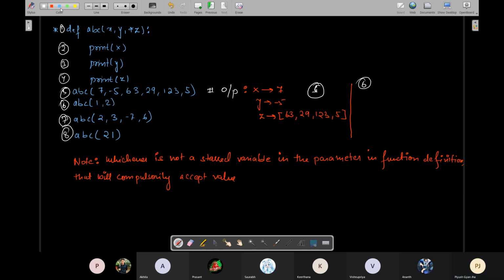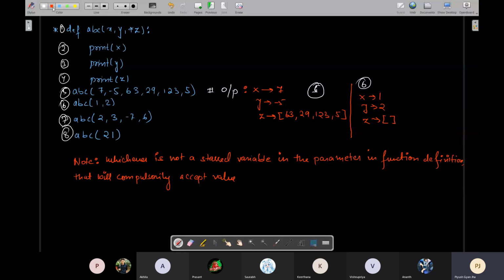X will get as 1, y will get as 2, and z will become a list which will not be 0 but an empty list. ठीक है सौरभ, वो 0 क्यों होगा? 0 तो एक वैल्यू है. दैट मीन्स यू पास्ड 1, 2, 0. ओके, सो या तब सही है.